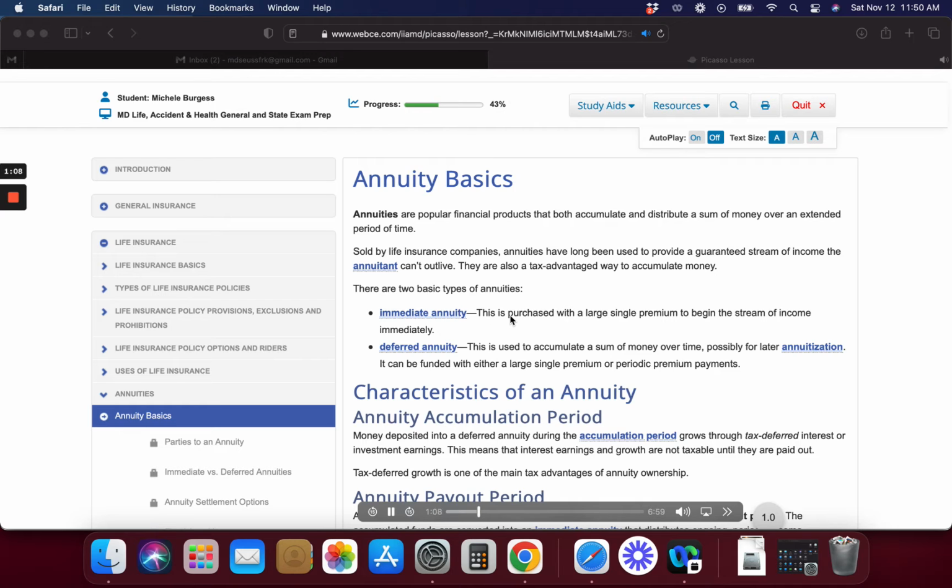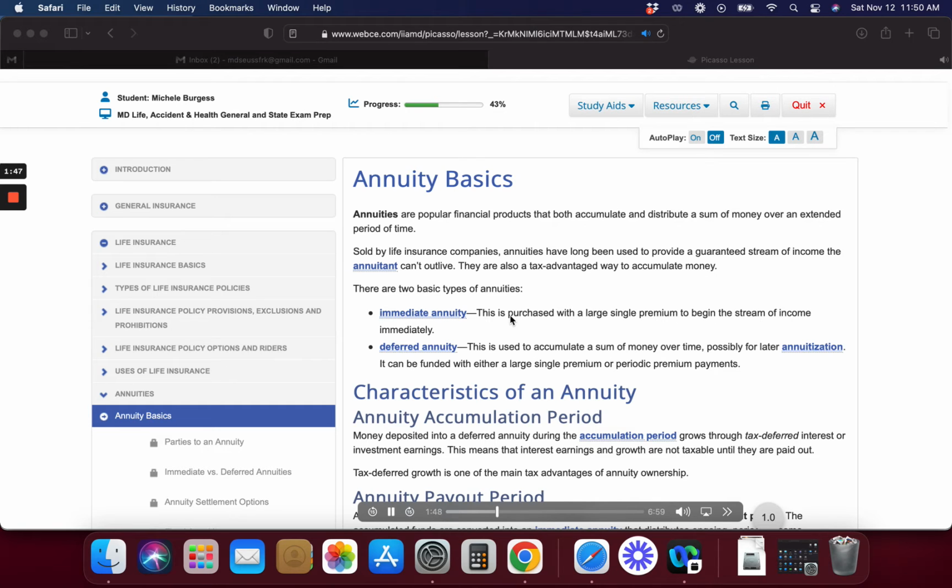Annuity payout period. At a given point, deferred annuities can be annuitized, which begins the annuity's payout period. The accumulated funds are converted into an immediate annuity that distributes ongoing, periodic income payments to the annuitant. How long those payments last depends on the annuity payment settlement option chosen by the annuity owner. Prior to annuitization, the contract owner is permitted to withdraw money from the annuity, but once an annuity has been annuitized, those funds are no longer available for withdrawal, other than in the form of scheduled income payments to the annuitant.